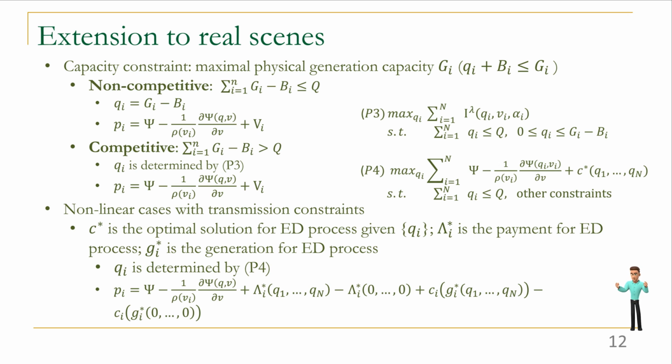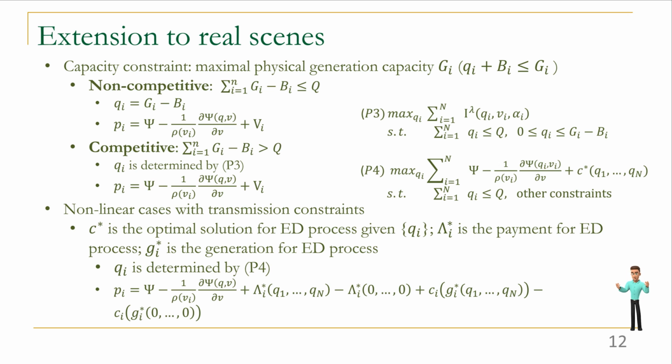Then for the competitive scenes, we need to add the physical generation constraints into an auction optimization as problem, P3. Then after solving the problem, P3, we can derive payment as before. Next, we also discuss the extension for nonlinear cases with transmission constraints. It can be complex and here we only propose a formal description but not try to specify it and solve the problem. We denote C as the optimal solution for the ED process given all Qi's.